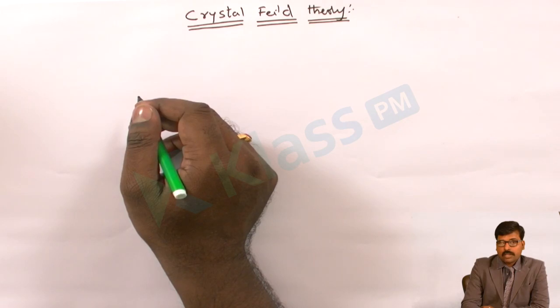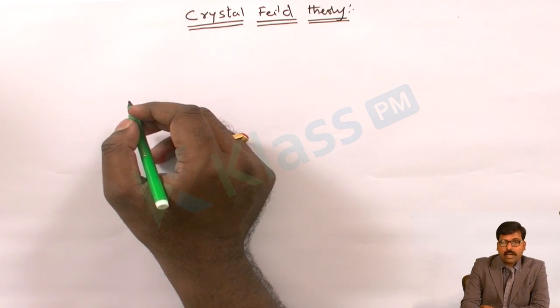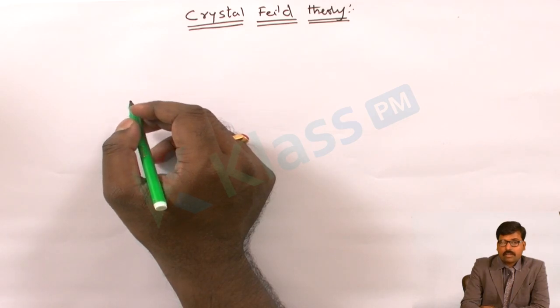Valence bond theory and crystal field theory were developed almost in the same time period. Valence bond theory failed to explain the different colors of the complexes given by the transition elements, and it is unable to distinguish the magnetic properties of the complexes. It also failed to explain why some complexes are octahedral or tetrahedral or square planar with respect to the number of electrons present in the d orbital.